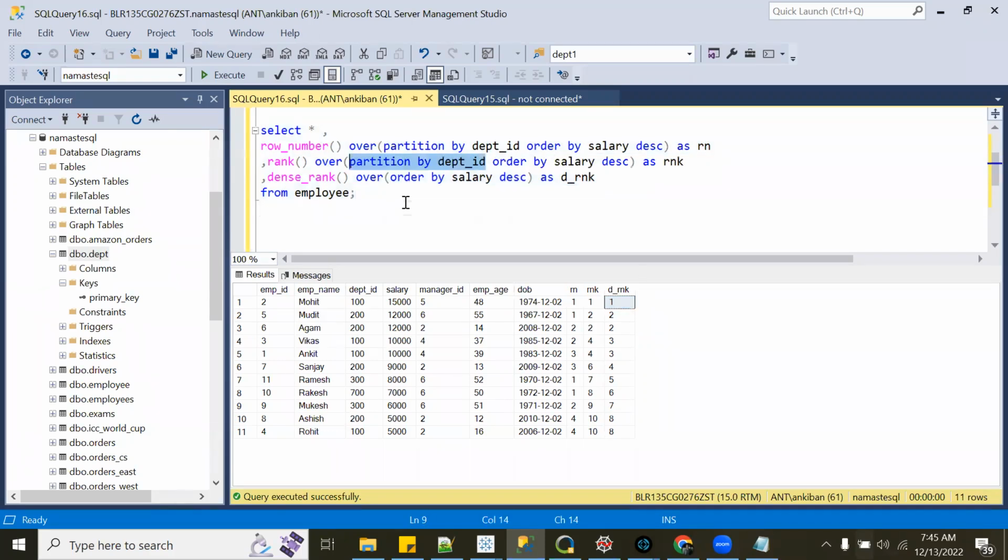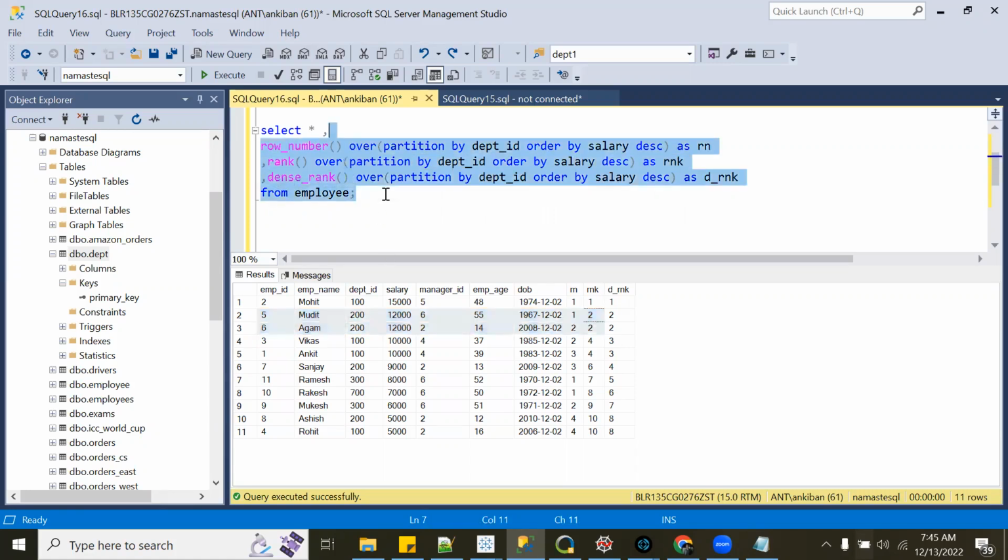Another thing is, let's say you want to have some unique number. For example, in the rank, your salary is in descending order and people with the same salary get the same rank. Your use case is that you have to get the top 2 employees in each department. Let me run this again.